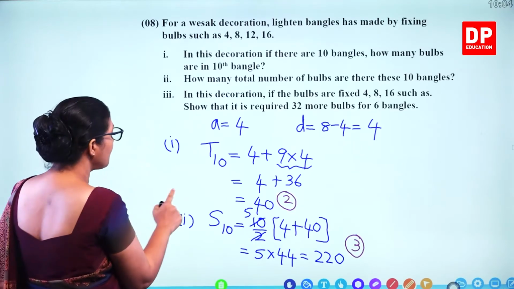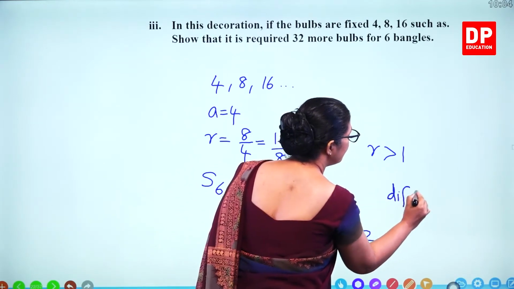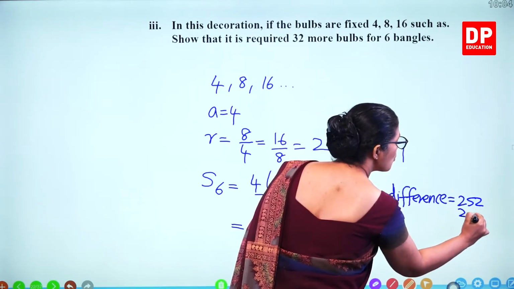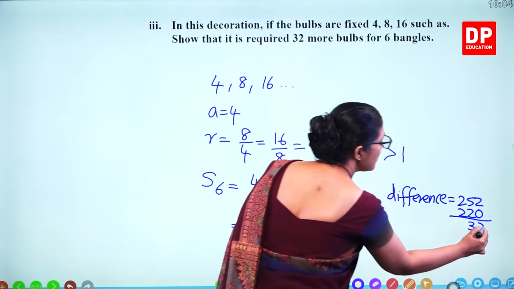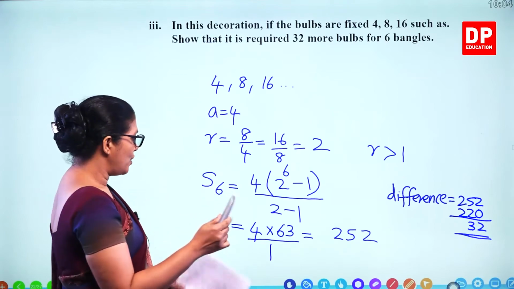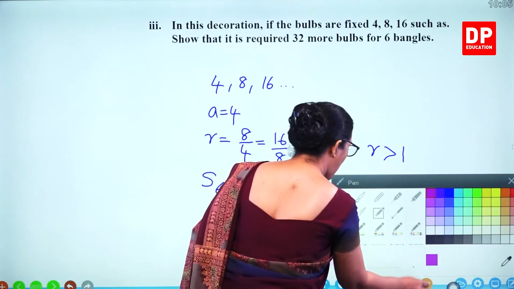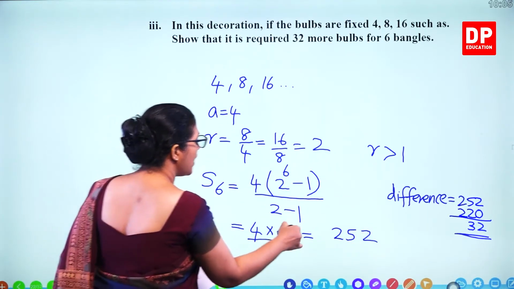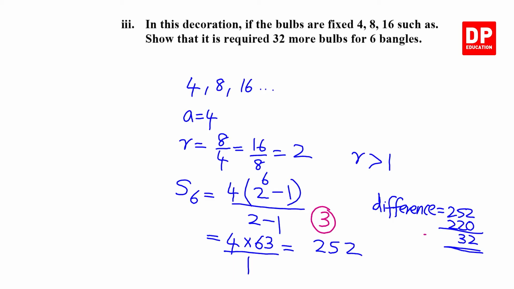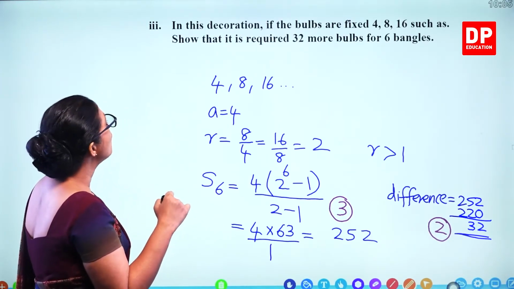Earlier 220. So the difference is 252 minus 220. You get 32 more bulbs are there. So that's what we need to prove. So how many marks for this one? You get 5 marks. 3 marks for finding the total number of bulbs here and showing that extra 32 bulbs needed. That's altogether 3 and 2, 5 marks.